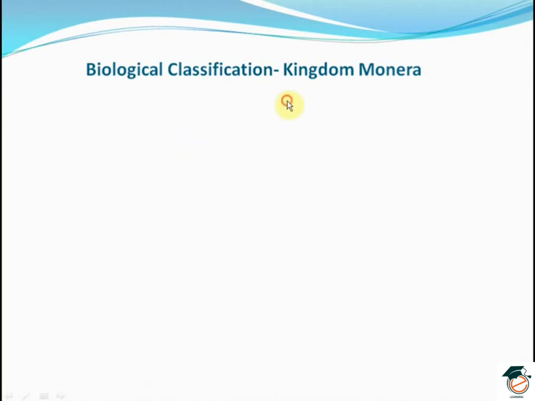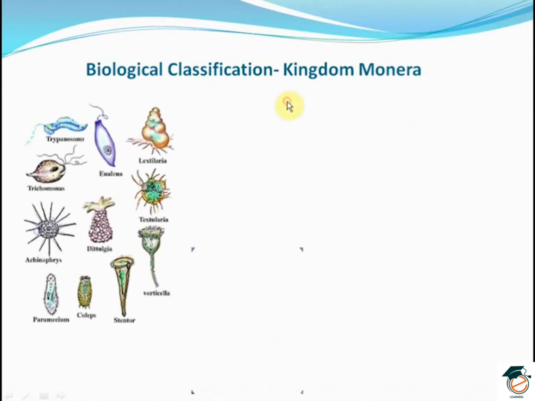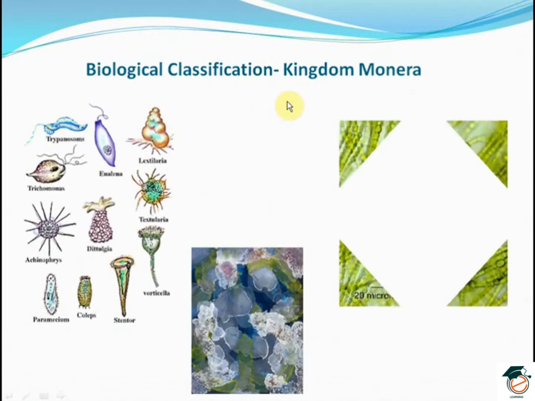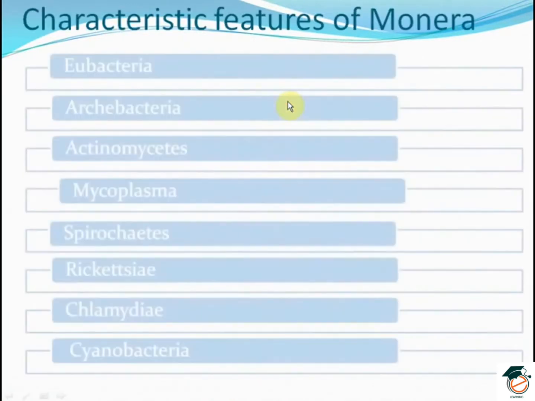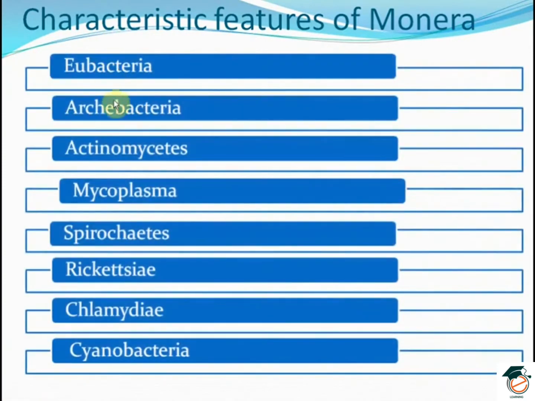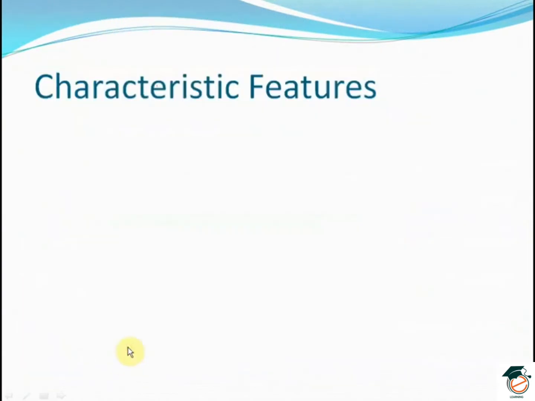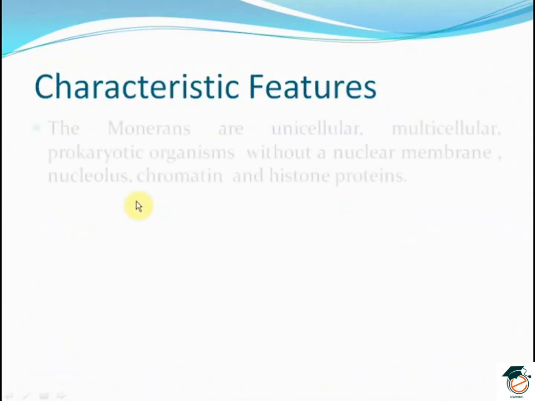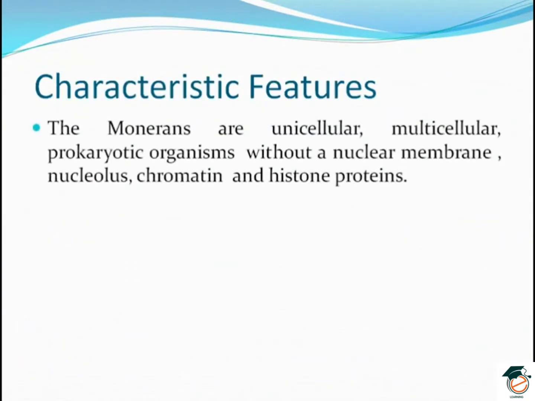Biological classification of the kingdom Monera. The groups under Monera are Eubacteria, Archaebacteria, Actinomycetes, Mycoplasma, Spirochetes, Rickettsia, Chlamydia and Cyanobacteria. Coming to the characteristic features of monerans, they are unicellular as well as multicellular.